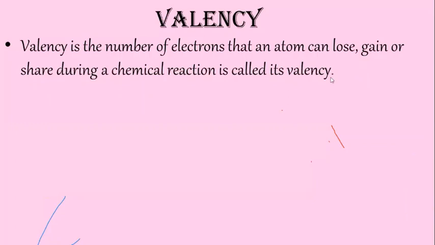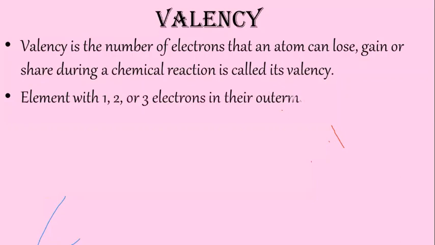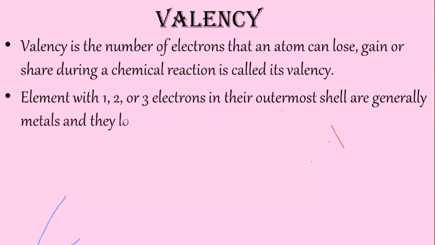Now, the second thing we will see, elements which are having 1, 2, or 3 electrons in their outermost shell are generally metals. So they can lose electrons. In the definition, we have already learned that electrons that an atom can lose. So here, which atom can lose?